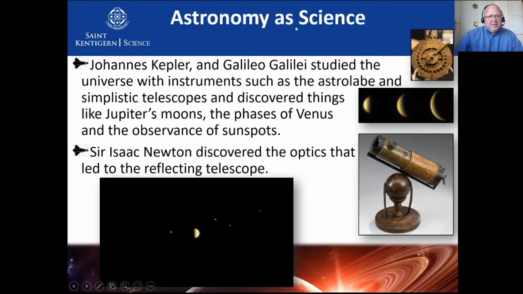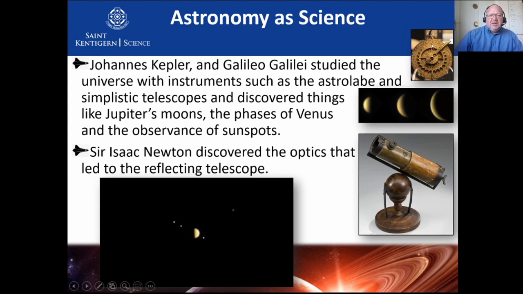Okay, whereas astronomy, on the other side, is definitely a science. So some of the first guys, Johannes Kepler. Now, one of our biggest telescopes that we have out in space at the moment is the Kepler telescope, named after Johannes Kepler. It has made hundreds and hundreds of new discoveries of new planets in other solar systems, meaning around other stars. Galileo Galilei is another guy who studied the universe with instruments such as an astrolabe, which is this thing, which will predict where the stars will go and so forth.